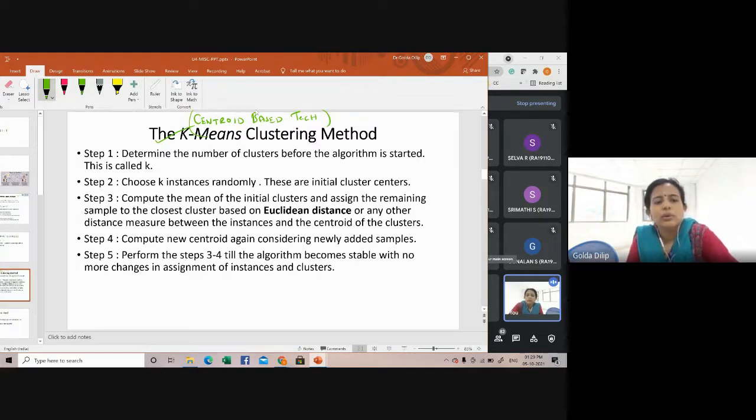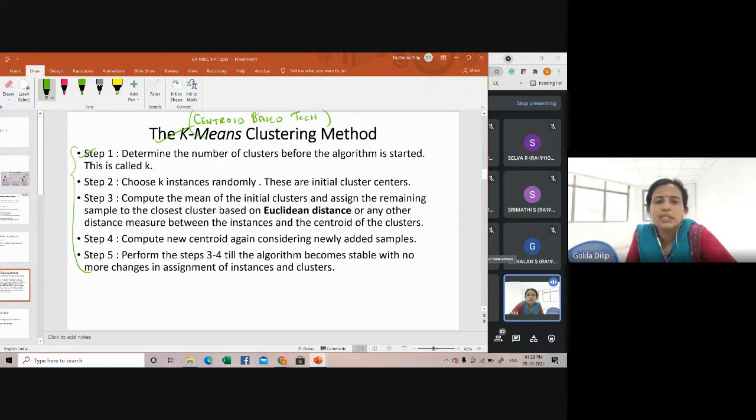Okay, so I had just mentioned in k-means clustering, each cluster is represented by the mean value of the objects in the cluster. Now let's look into the algorithm briefly, then let's work out an example. Maybe when I just mentioned the steps, it may not be clear, so we'll work out an example to understand what k-means clustering is all about.